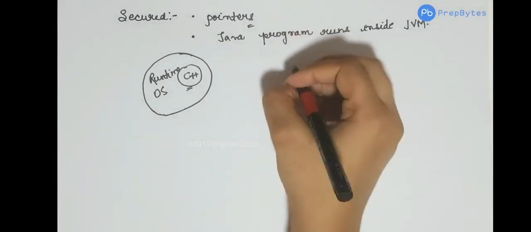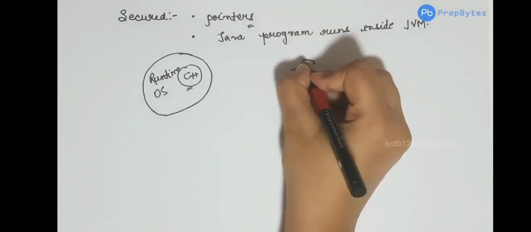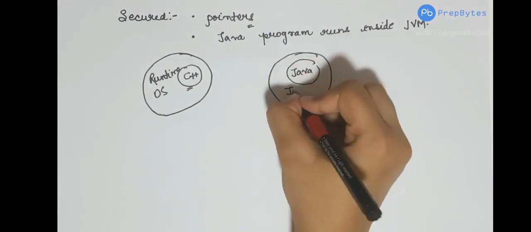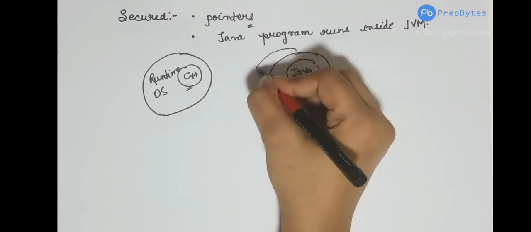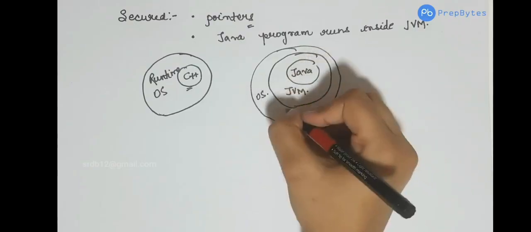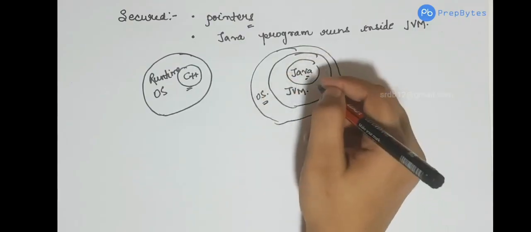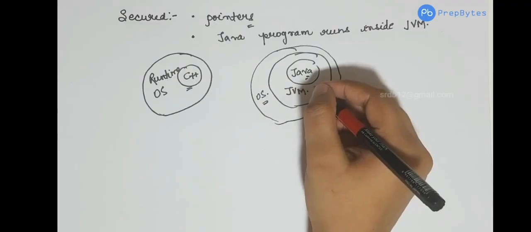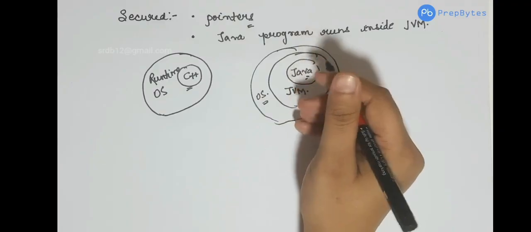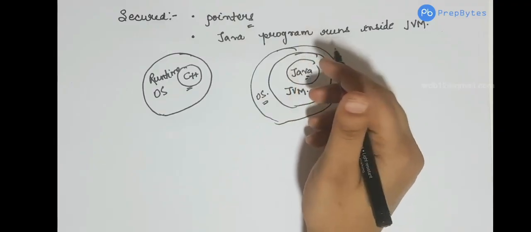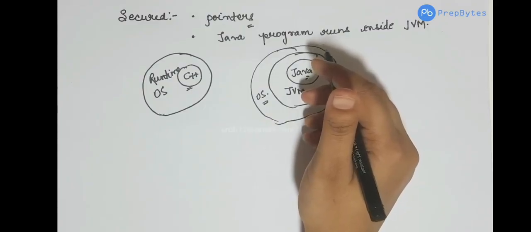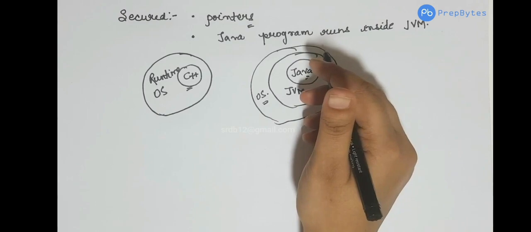Now talking about Java, this is a Java program. Java runs inside the sandbox of the JVM or Java virtual machine, and then we have the operating system. So there is a sandbox between the operating system and the Java program. Hence it is more secure compared to other programming languages, and this is the reason why Java is used to build many antivirus systems. So Java is a virus-free system. It is difficult to put a virus, or it is difficult to hack a system built using Java.